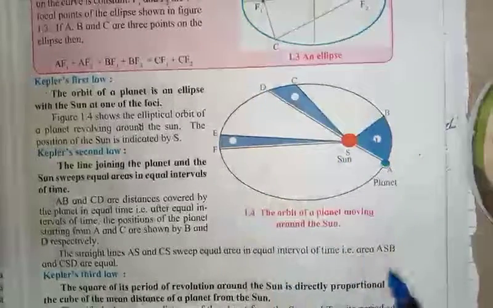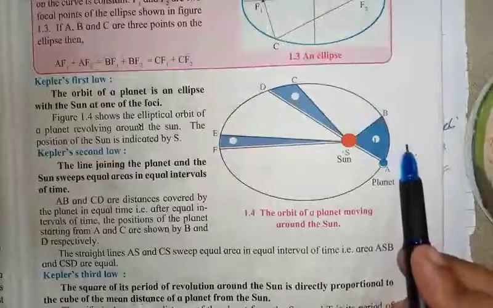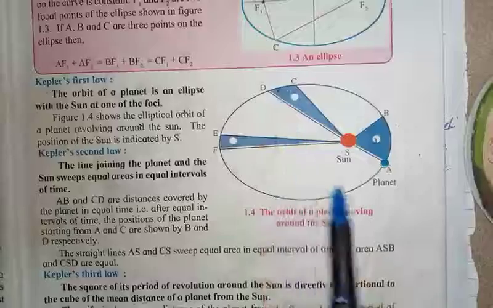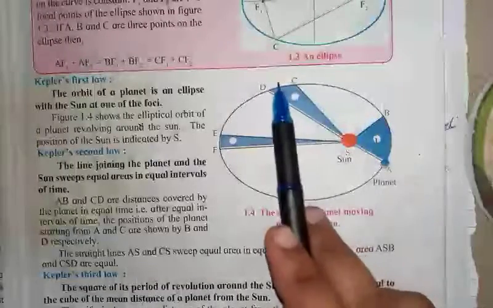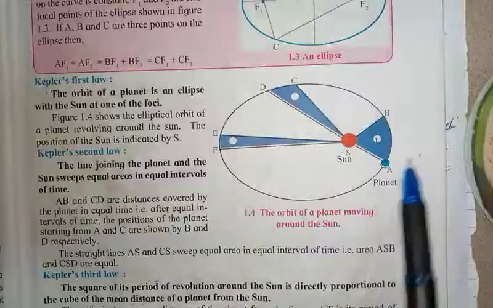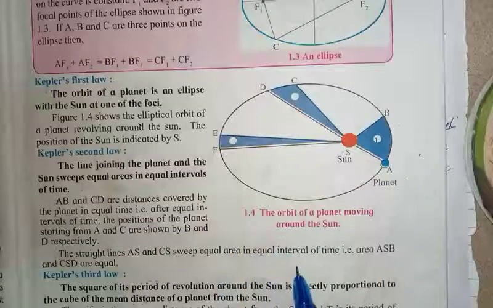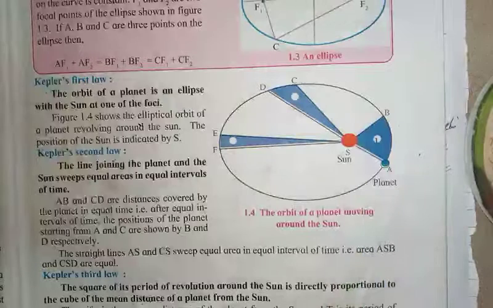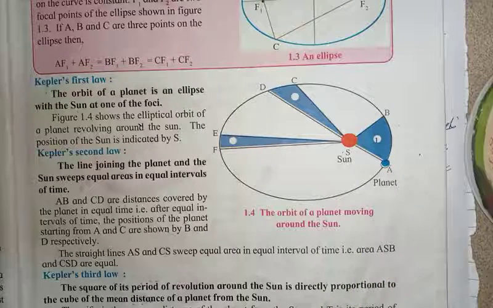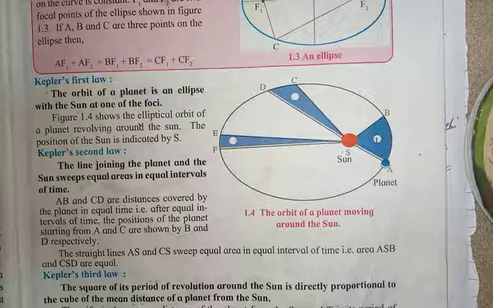That is, half V1 R1 is equal to half V2 R2. That is, V1 R1 is equal to V2 R2. The velocity ratio is inverse to the radius vector. So V1 upon V2 is equal to R2 upon R1. When the radius is small, velocity increases, and when the radius is large, the velocity decreases. That is, velocity is inversely proportional to R. This is based on angular momentum.